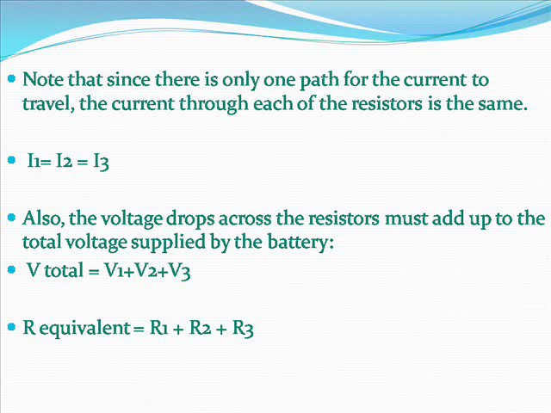Also, the voltage drops across the resistors must add up to the total voltage supplied by the battery. V total equals V1 plus V2 plus V3. R equivalent equals R1 plus R2 plus R3.